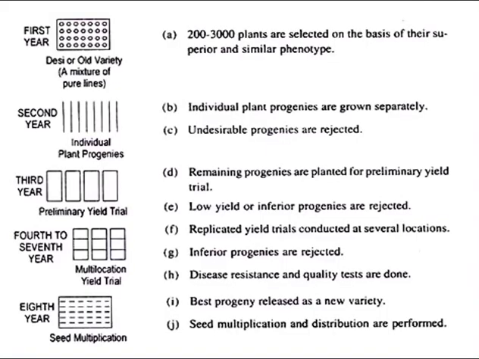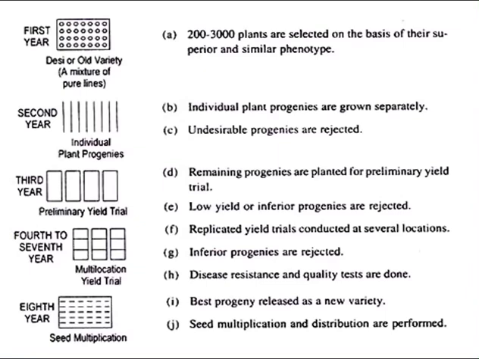These are the different steps which are used in pure line selection. It takes 8 to 10 years. In the first year, a large number of plants, maybe around 200 to 3000, are selected from local or desi varieties or any other mixed populations, and the seeds are harvested from individual plants separately.